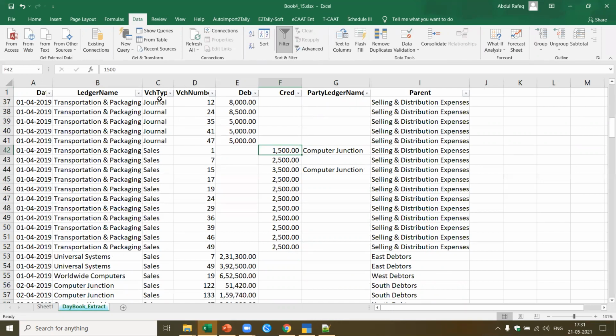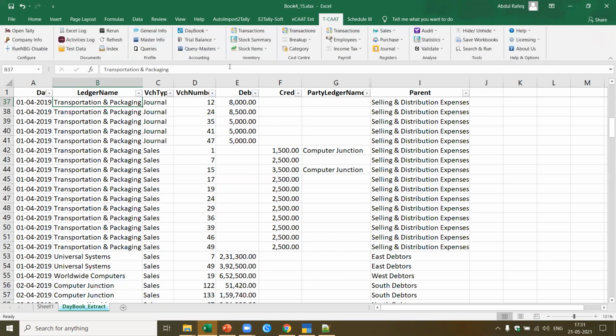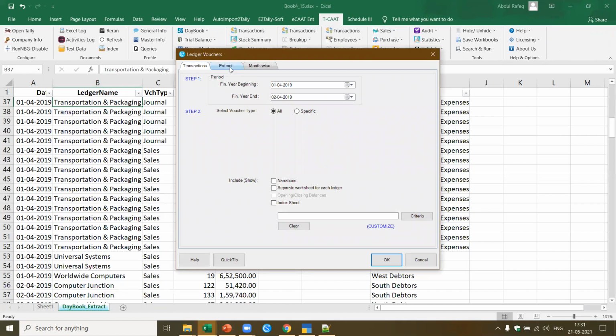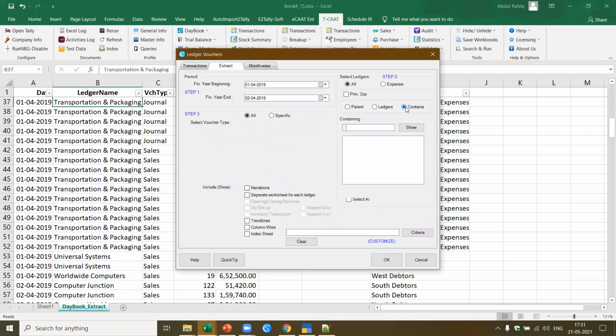Now let's say I want the same details, but I want it in a different way. For each of the ledgers, I also want to know the corresponding ledger name. So how do I get that? For that, I come to Tally. There is one more feature in Daybook, which is called ledger vouchers. I come to ledger vouchers. Now I'm going to give the same account so that you can see the difference. I come to contains and I say trans and I say show.